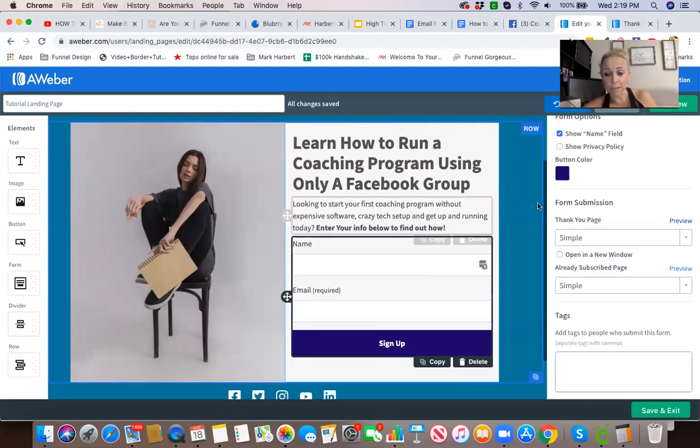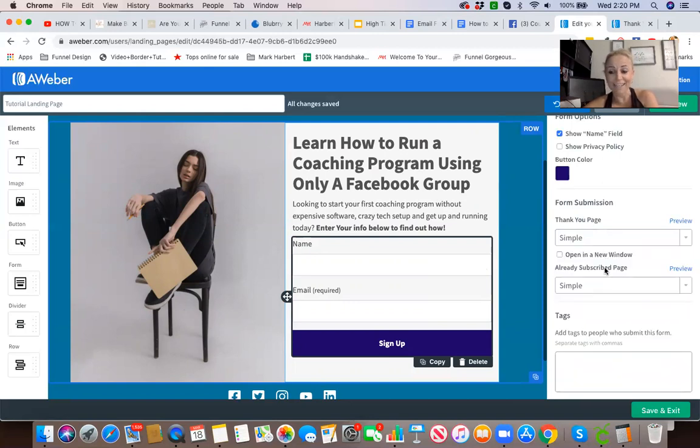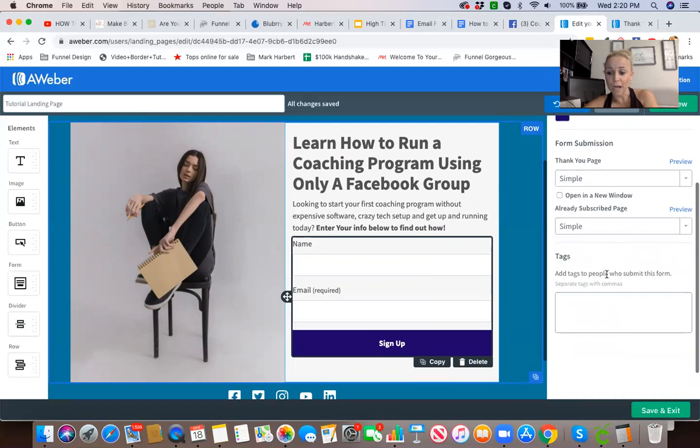So if you were to send them to a page like that, you would collect a custom URL, and you would put the URL, the web address of where that thank you page is on your website or in your funnel, for them to go to. If you don't have something like that set up, go ahead and just leave it at simple, and then give me a call and figure out how we can get that worked out for you.